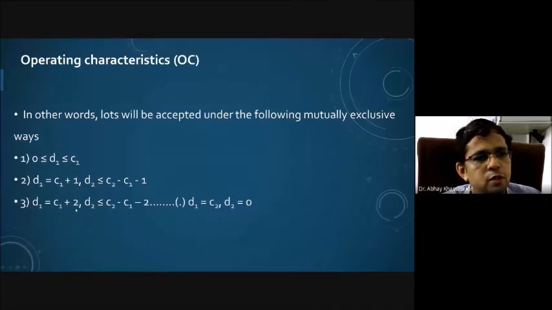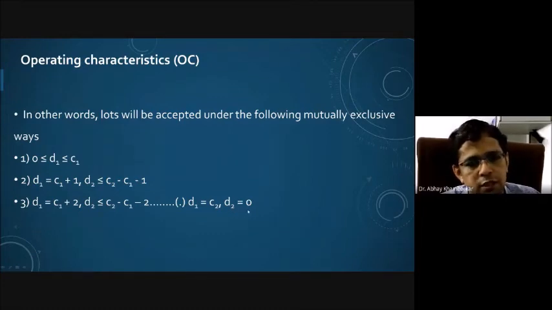Suppose D1 is equal to C1 plus 2. Then in that case, D2 should be less than or equal to C2 minus C1 minus 2. Then again, we are going to accept the lot. This situation will continue till D1 equals C2 itself. But D2, that means the number of defective units in the second sample, is 0, and therefore we can again say that D1 plus D2 is equal to C2. And in such a situation again, we have to accept the lot. So these are the situations where we are going to accept the lot, and all these situations are mutually exclusive.